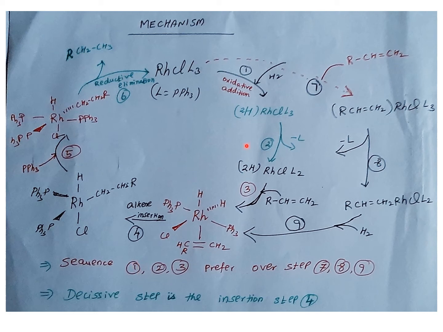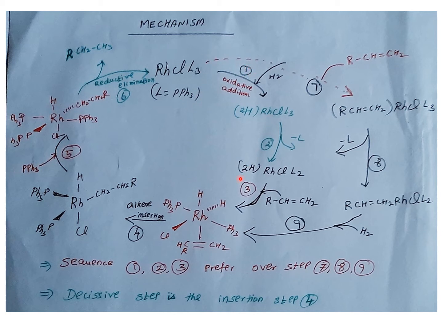So the sequence can proceed as 1, 2, 3, or the sequence can be 7, 8, 9. Both ways it can proceed. However, often with the Wilkinson catalyst, the pathway 1, 2, 3 is more favorable because the phosphine ligands are bulky. So the initial stage of olefin insertion is going to be difficult.